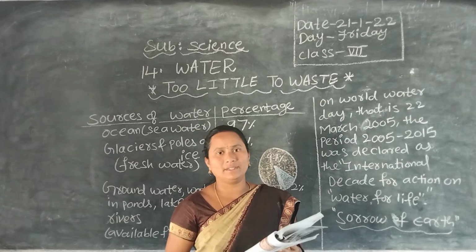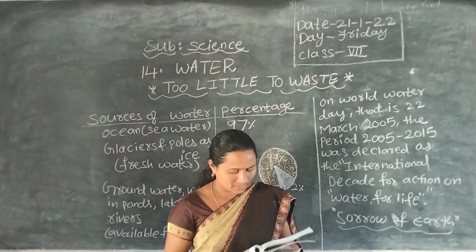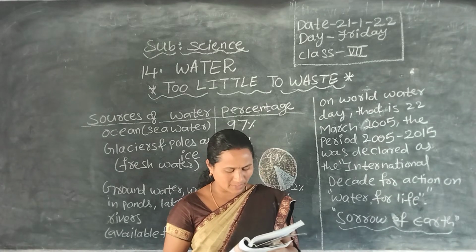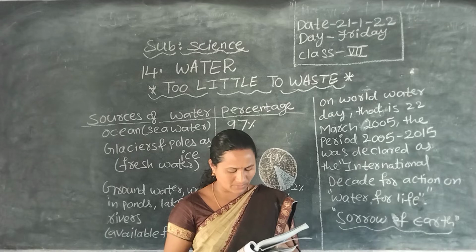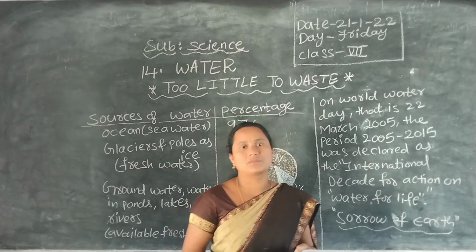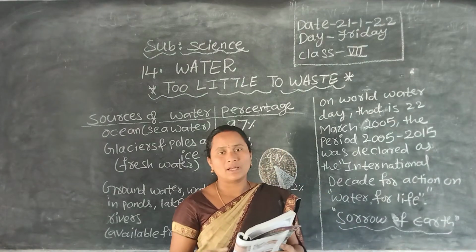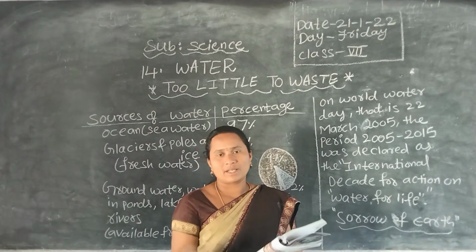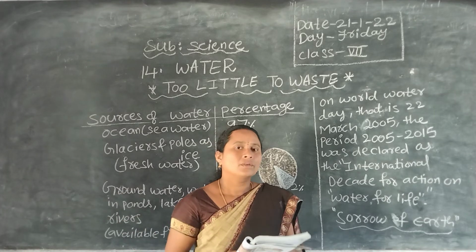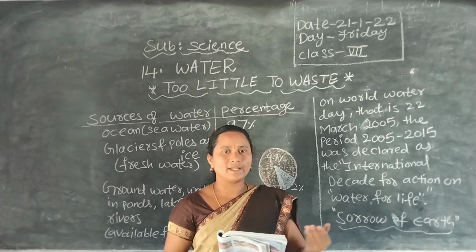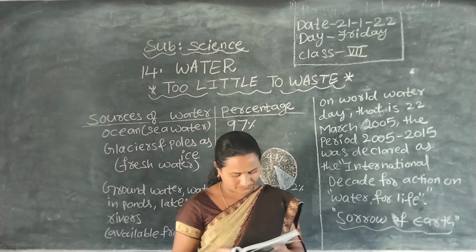Third, surface water is polluted by runoff chemicals used in industries and households. So the waste materials are sent outside, household waste and industrial wastewater.